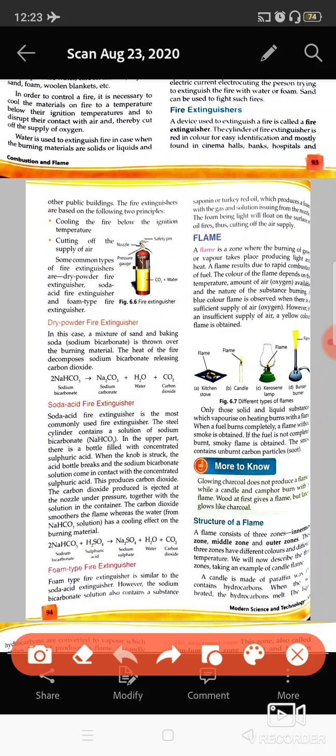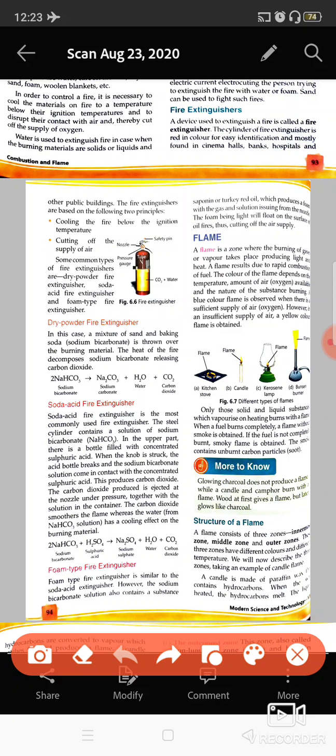Once the knob is pushed, the sulfuric acid mixes with the sodium bicarbonate and forms sodium sulfate. We are not concerned about this part. We are concerned about these two parts, that is water and carbon dioxide. In this case also carbon dioxide and water are produced, and these two put off the fire by cooling down the ignition temperature and by covering the substance.